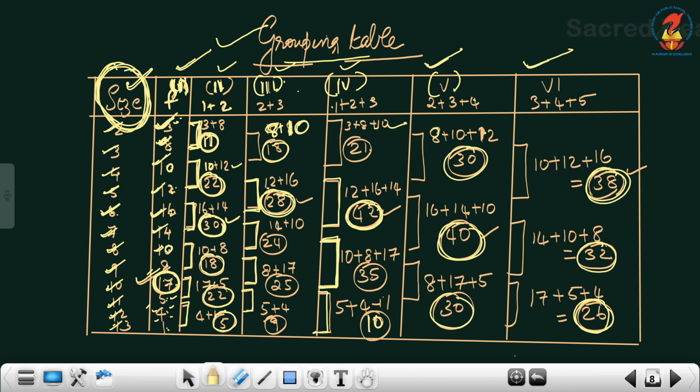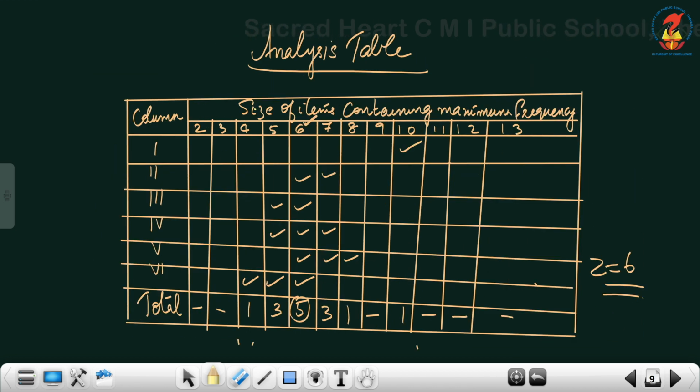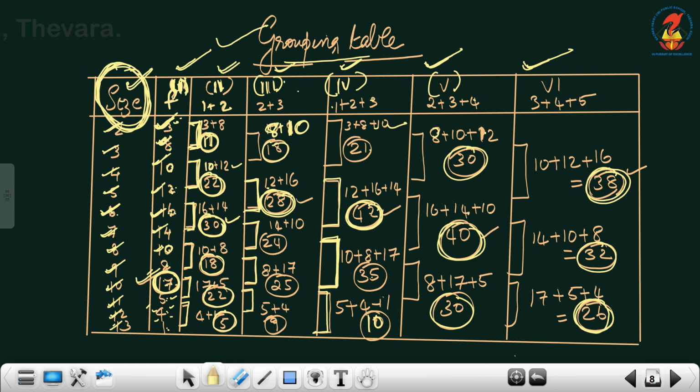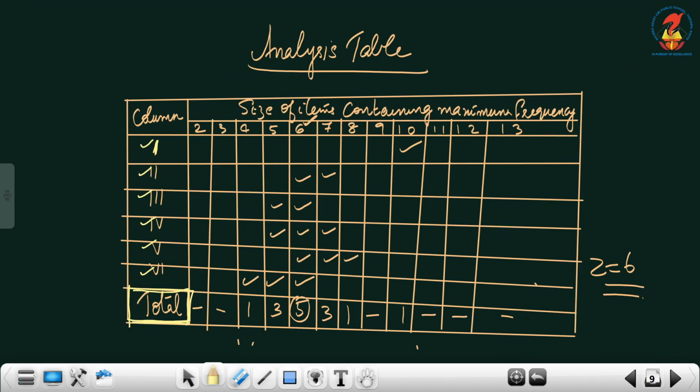Except this size, how many columns do you have? 1, 2, 3, 4, 5 and 6. So all those 6 columns I have represented here. This is column 1, 2, 3, 4, 5 and 6, and towards the end you have to give a separate column for total. Now size, I told you, we have to accommodate this size. That size will be written here on the top. Size of the items containing maximum frequency.